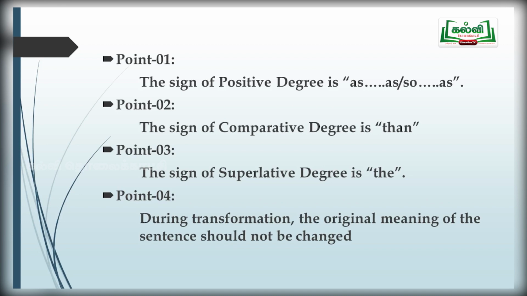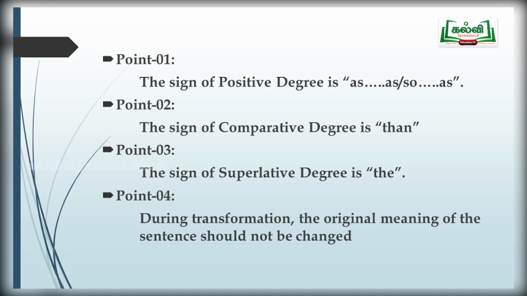The first sign of the positive degree is as, or, so as. When you find these sets of words, you can easily locate it is positive degree. Positive degree will have the words as, or, so as.